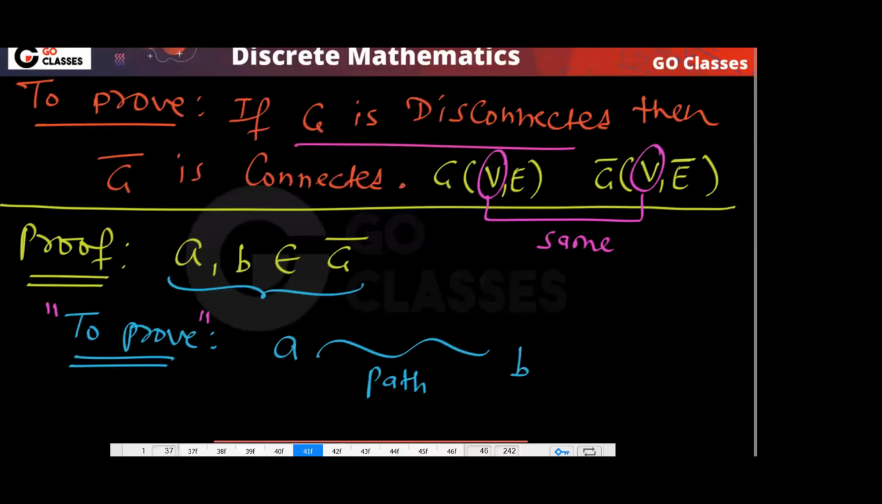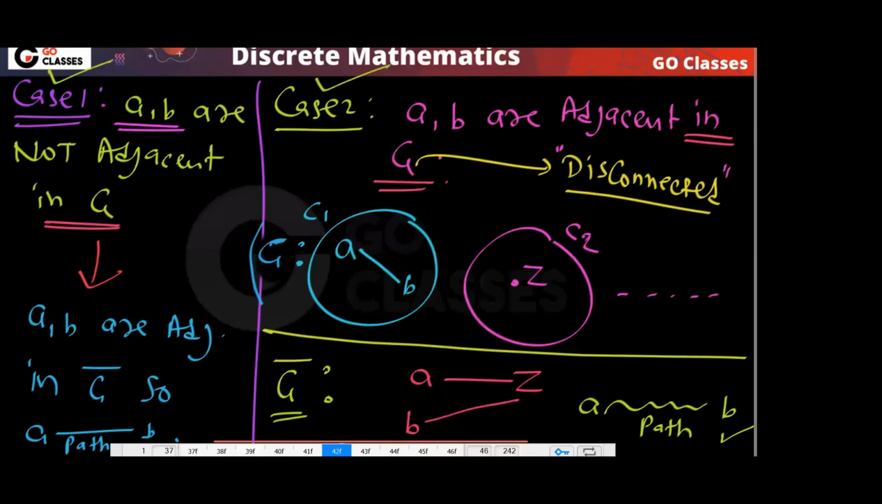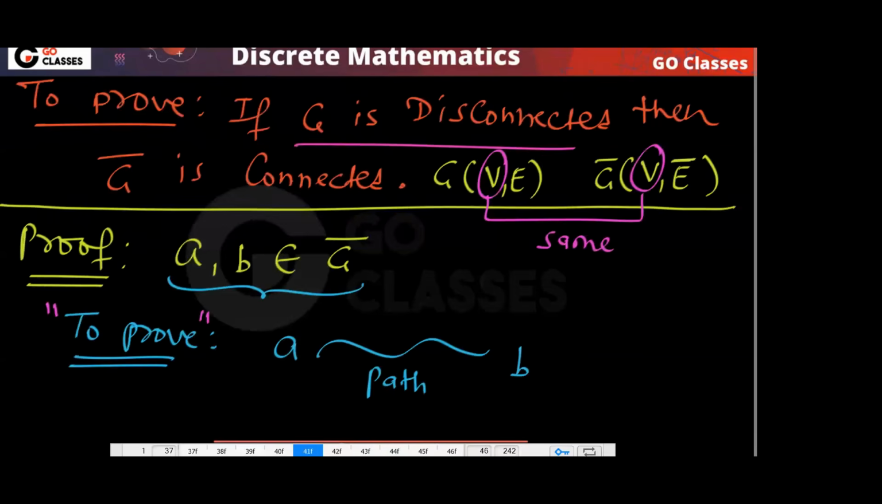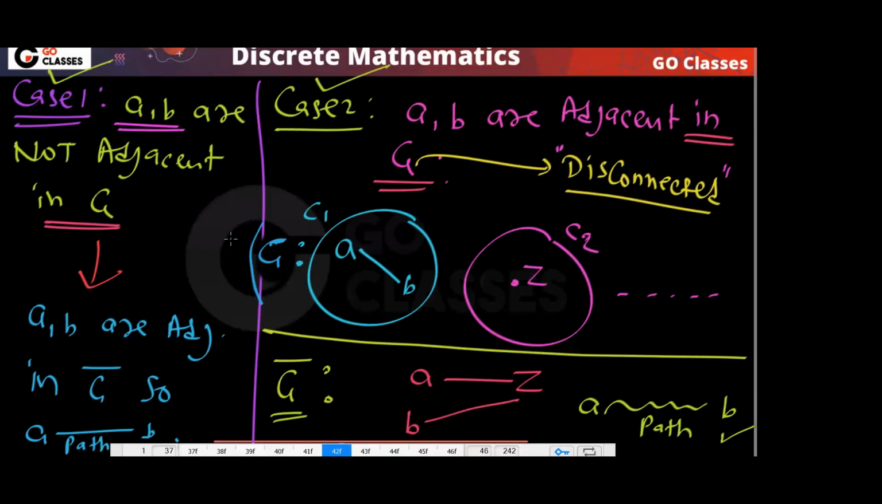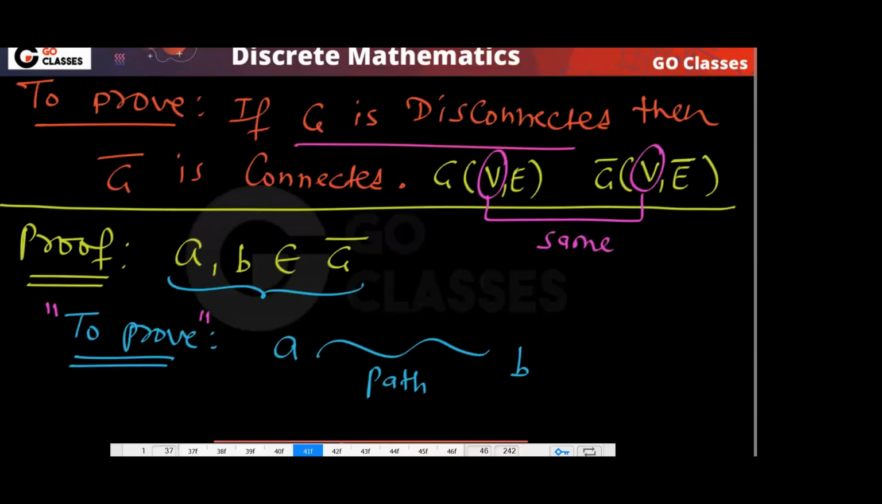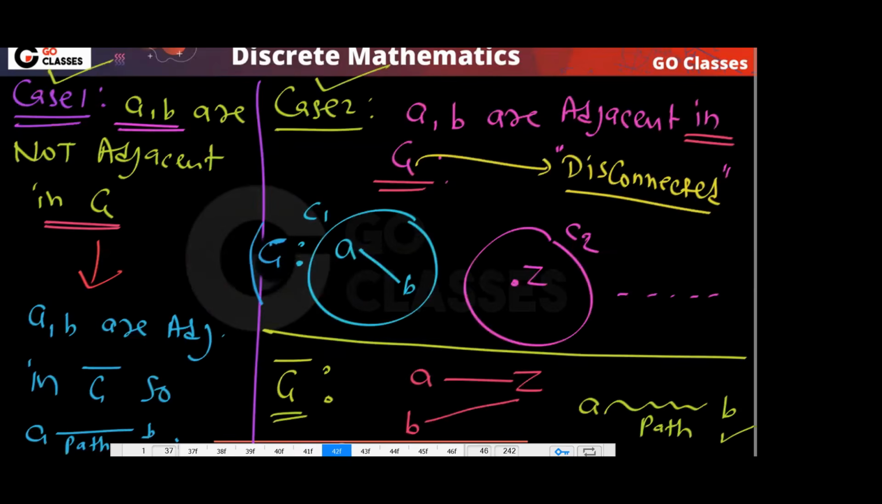How many understood this proof? This very simple, cute proof, right? I hope you are finding this very simple. We are only using definitions, nothing else: the definition of connected, the definition of disconnected, and the definition of complement. These three definitions are all we are using. So this is a simple proof.